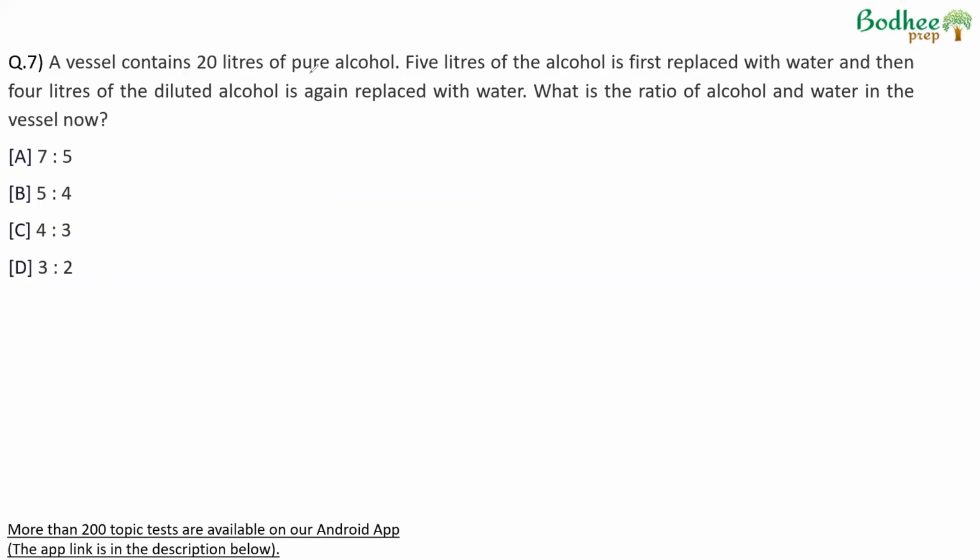A vessel contains 20 liters of pure alcohol. 5 liters of the alcohol is first replaced with water, and then 4 liters of the solution, diluted alcohol, is again replaced with water. Seems to be a direct application of removal replacement. What is the ratio of alcohol and water in the vessel now?